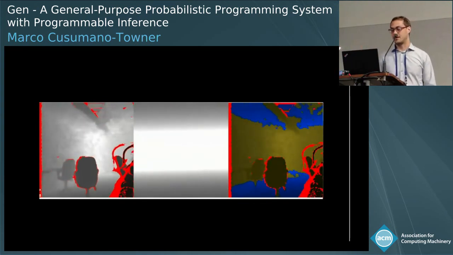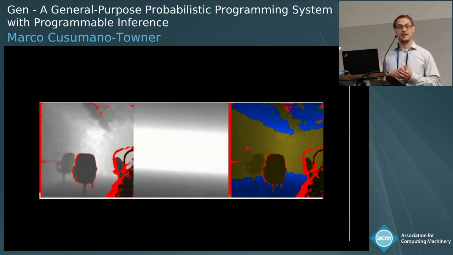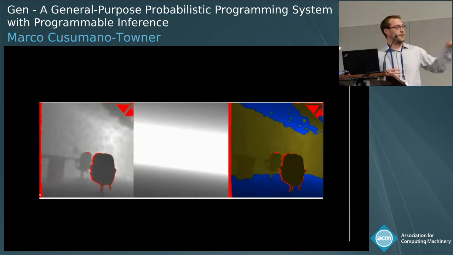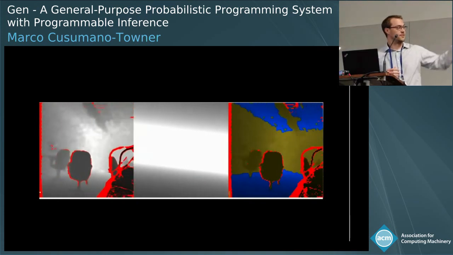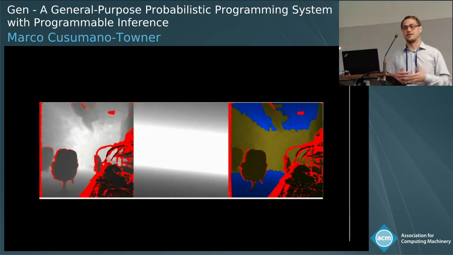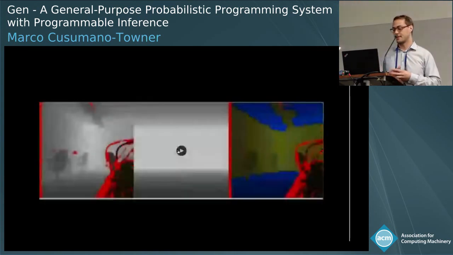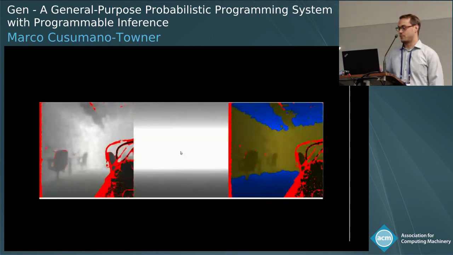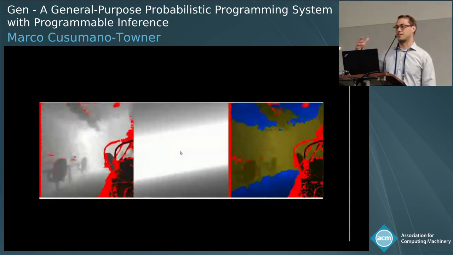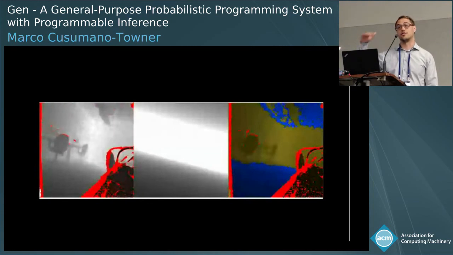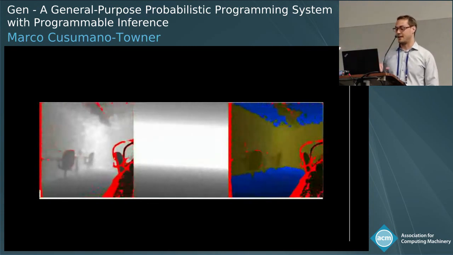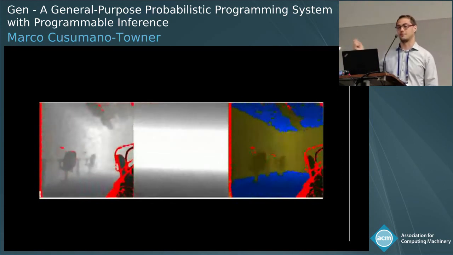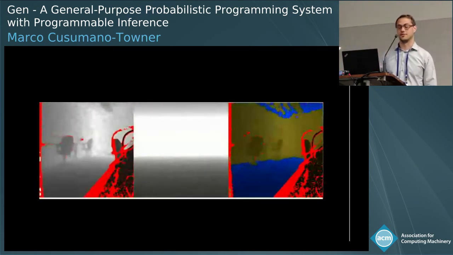To do this, we're going to use a generative modeling approach, and in particular, we can't model everything in the world. We can't model the lighting fixture on the ceiling or all these chairs. So for this task, it suffices just to model the floor and the ceiling. In the middle, I'll start it again. In the middle, we are showing the synthetic depth rendering of the virtual floor and the virtual ceiling. And on the right, we're showing in blue the pixels that we think belong to the floor and the ceiling as a result of our inference.